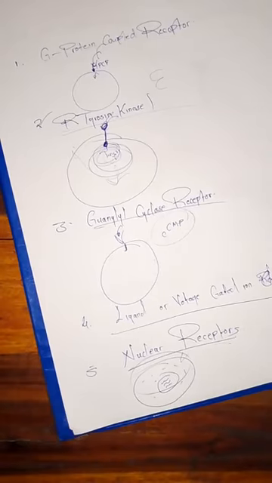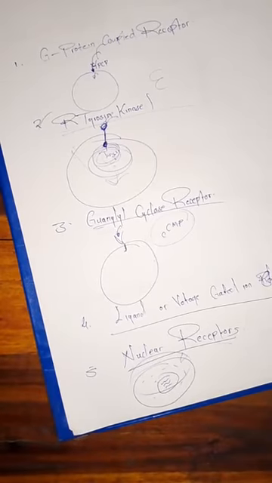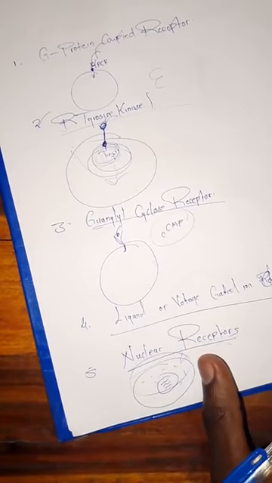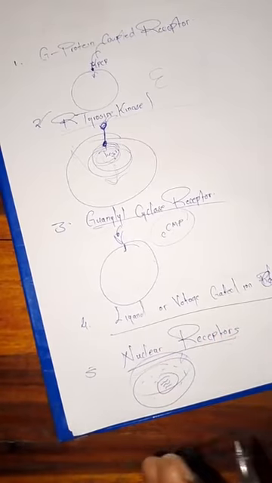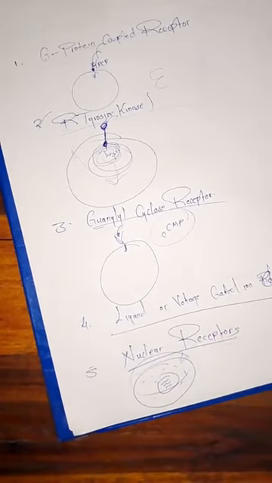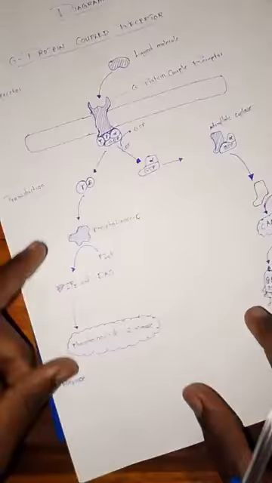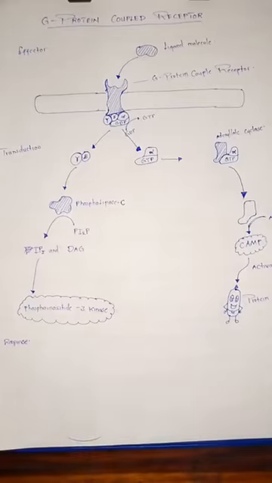Just like we talked about under regulation of enzymes, we have genetic regulation. So these are the receptors that are found under that particular regulation. Having talked about these, I would like to give you an insight of how a G protein coupled receptor reacts in a condition where a molecule binds onto it. We have this mechanism that is well drawn and labeled, that is going to help us have a quick review of how this works.